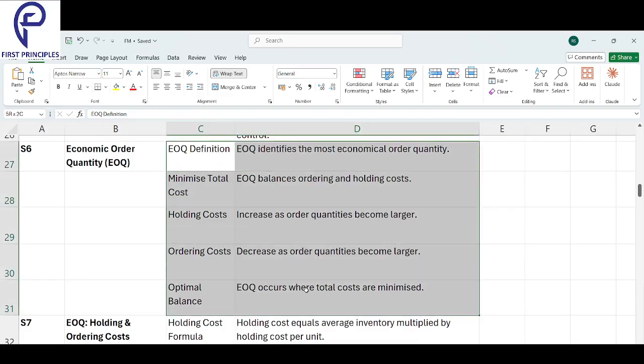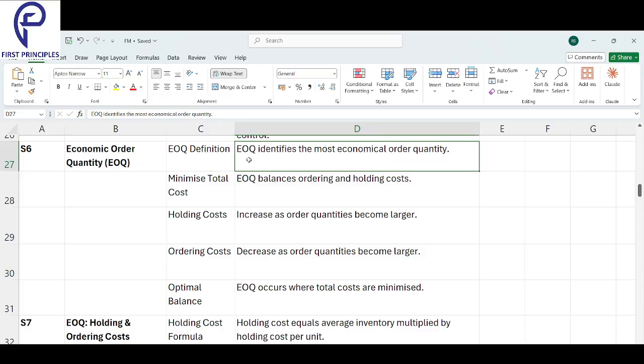Now coming to EOQ. What do you mean by EOQ? EOQ basically means the most economical order quantity. Every time you order, you should order this much. That is called EOQ: how much should you order such that your holding cost and ordering cost are minimal. That is called EOQ, economic order quantity.